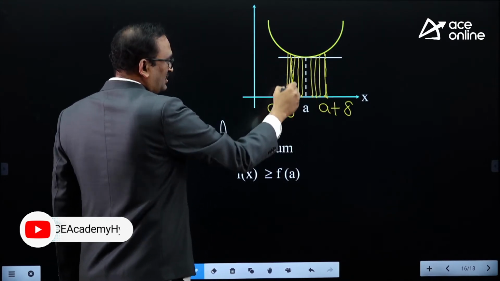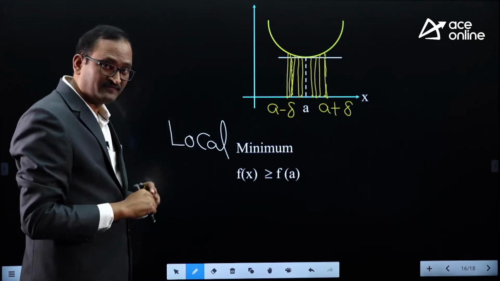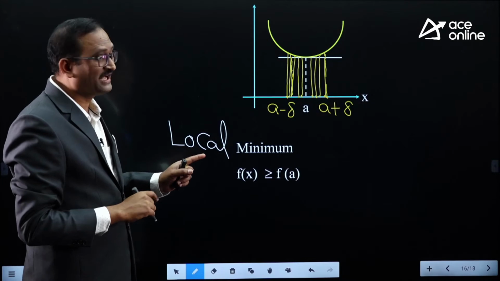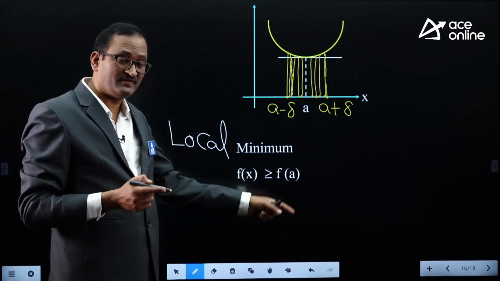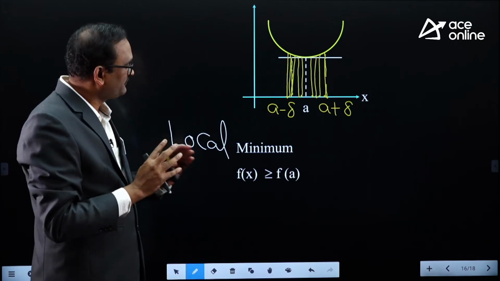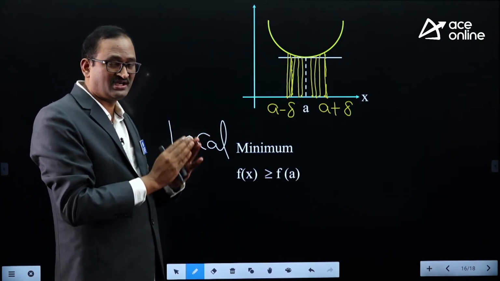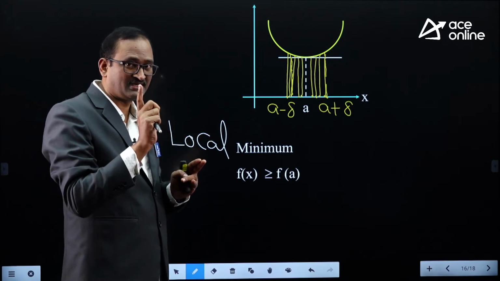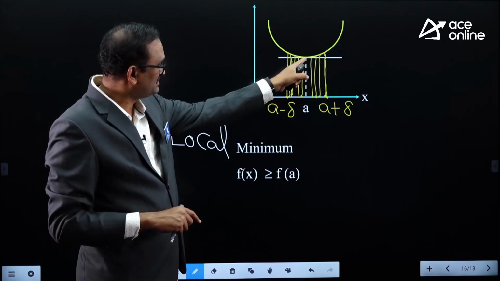Suppose f of x value is greater than or equal to f of a for all x values except a, because f of a we found separately. For all x values in the neighborhood a minus delta and a plus delta except at a, f of x value is greater than or equal to f of a.